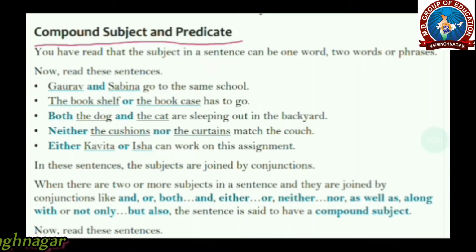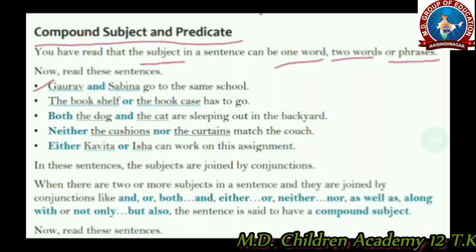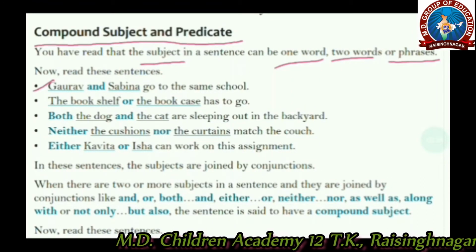You have read that the subject in a sentence can be one word, two words or a phrase. Now read these sentences. Gaurav and Sabina go to the same school.